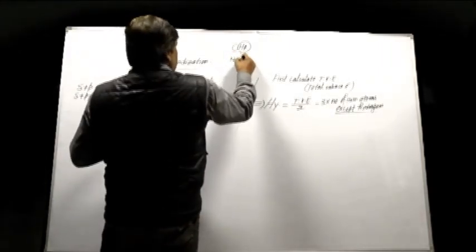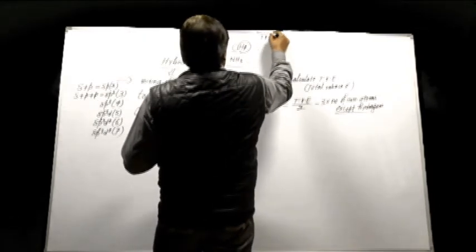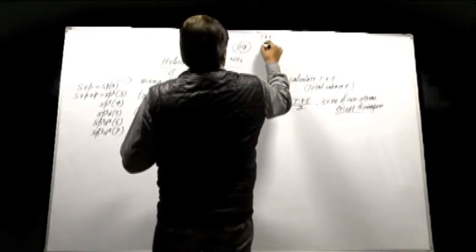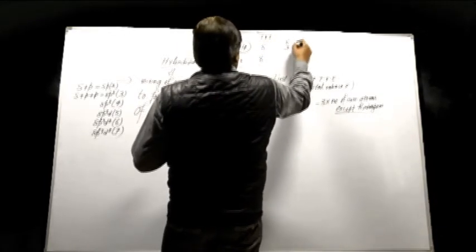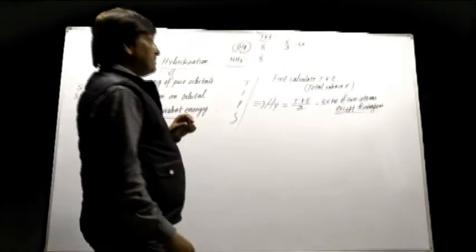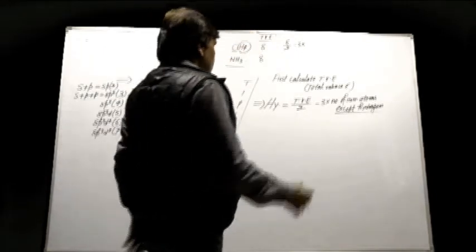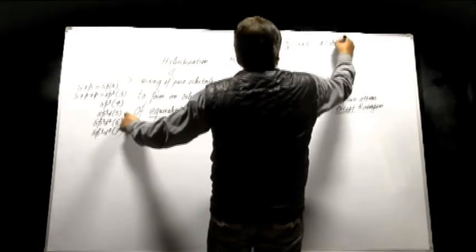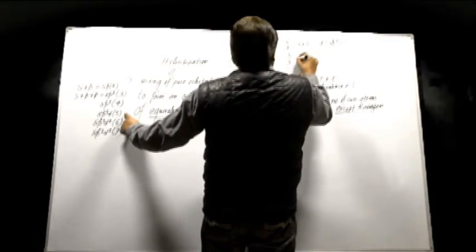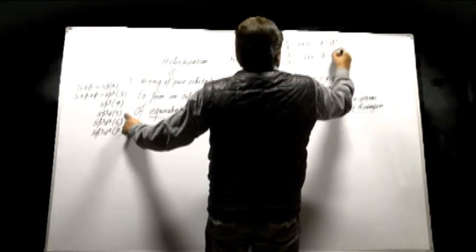So, for example, in CH4 and NH3, if you want to calculate the hybridization, what is the total valence electron in CH4? 1 carbon 4, 4 hydrogen 4, that is 8. Similarly in NH3, 5 plus 3, that is 8. So, hybridization is equal to 8 by 2 minus 3 into the number of surrounding atoms except hydrogen. The number of such atoms is equal to 0, because only hydrogen atoms are concerned, so the result is equal to 4. 4 means sp3. Again it is equal to 8 by 2 minus 3 into 0, that is equal to 4. 4 means sp3.